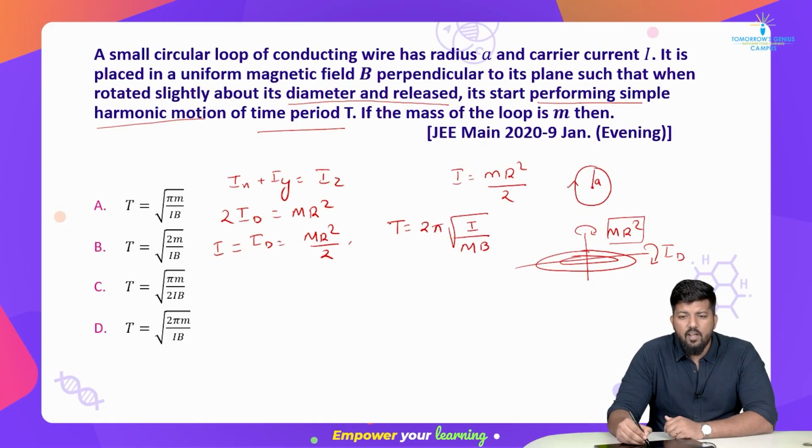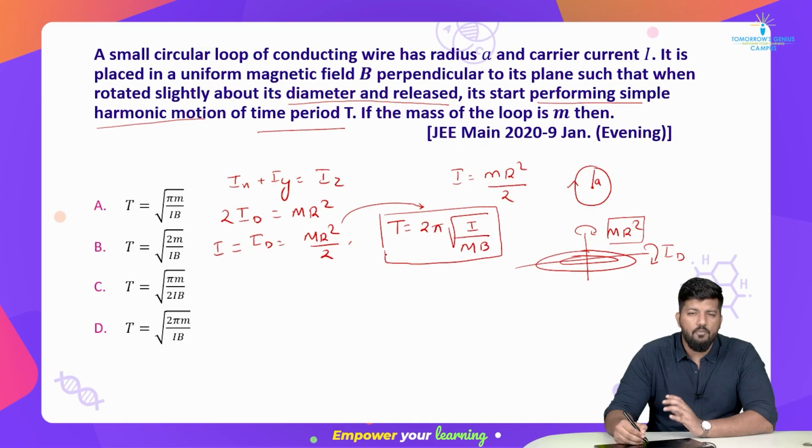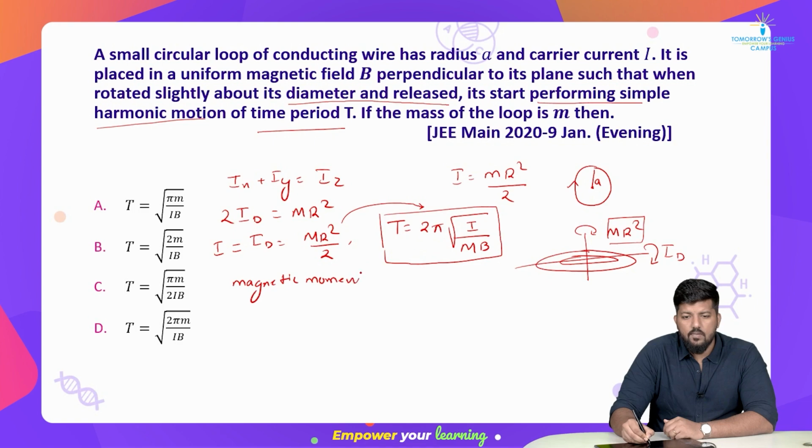We got our I. This is the formula which you should remember, and inserting the values will get us the answer. So let's do it. We have our magnetic moment m. How much is it? Write down in the comments below quickly. What is m?